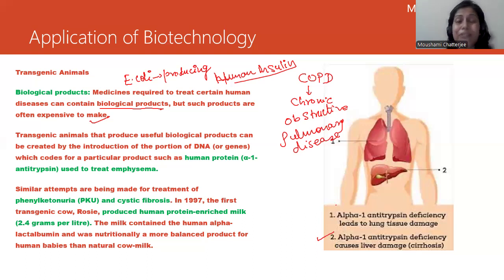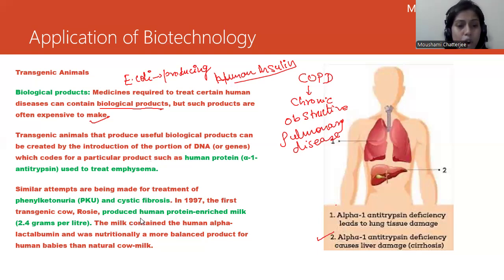If not treated, it will lead to brain damage, and intellectual disabilities could be a problem. Behavioral symptoms are issues, and seizures. There are a lot of seizures which you will be facing, right? So these are the problems. Cystic fibrosis, I told you, is the accumulation of mucus in the airways. So all these issues can be studied under transgenic animals, right?